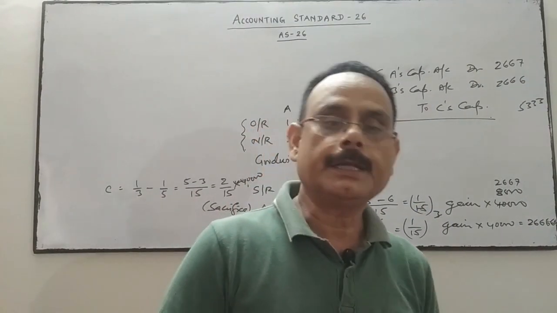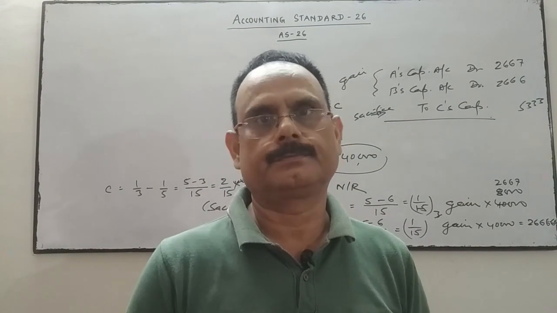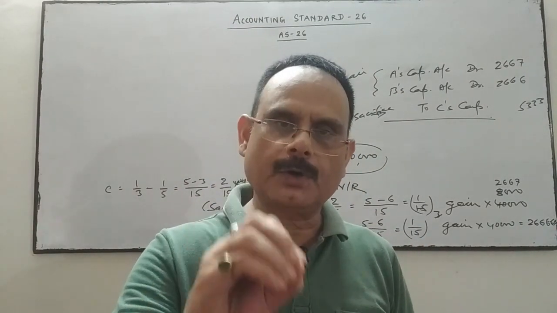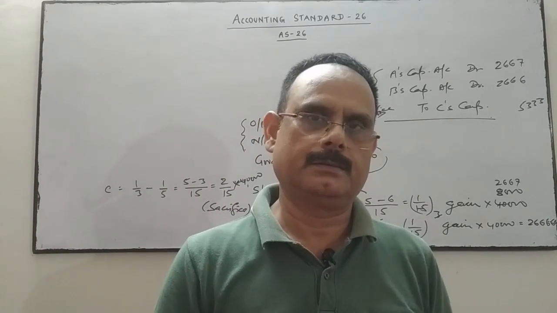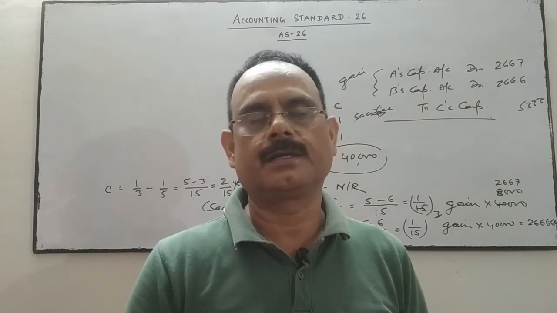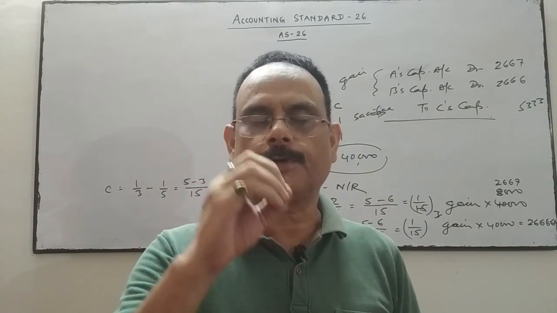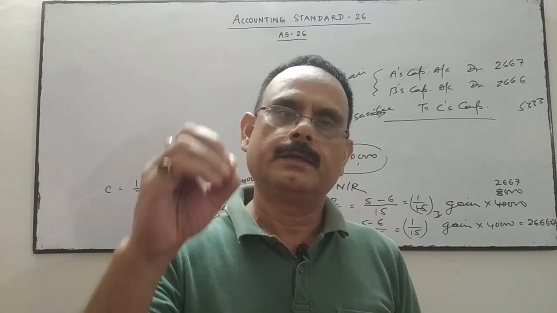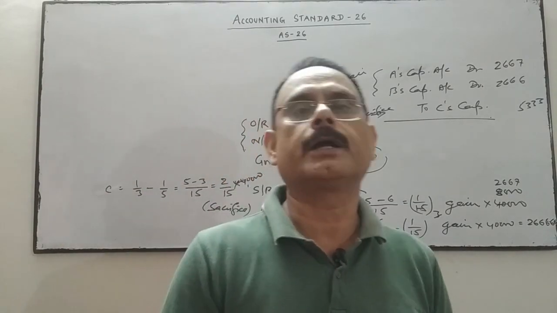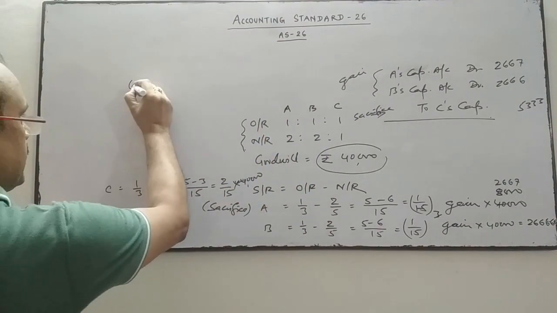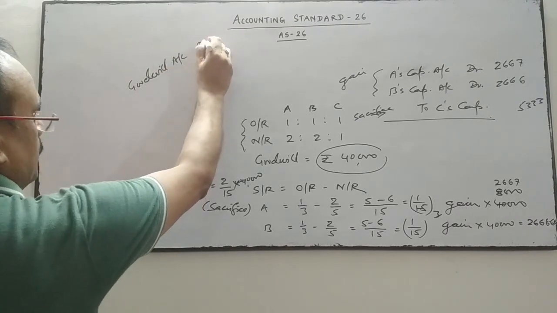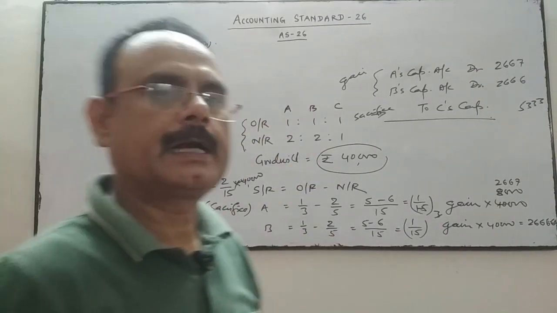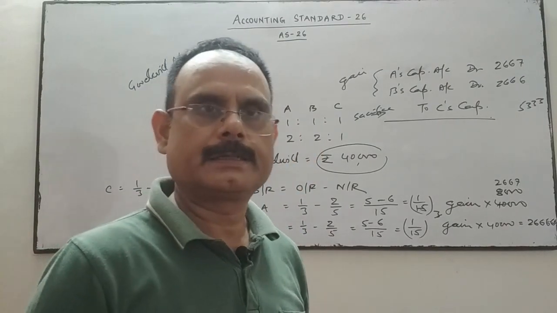But if the goodwill is purchased, means money or money's worth has been paid for it, then goodwill account will be opened. When the goodwill is purchased and the consideration for the goodwill is paid in cash or in kind, then goodwill account will be debited, as per Accounting Standard 26. Is it clear? Now we'll see one question.